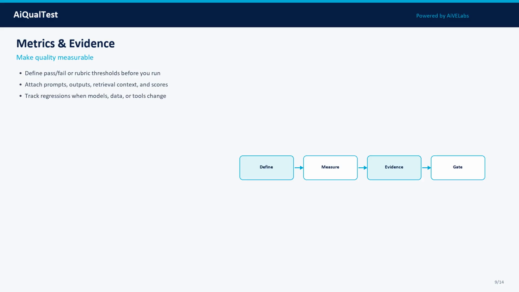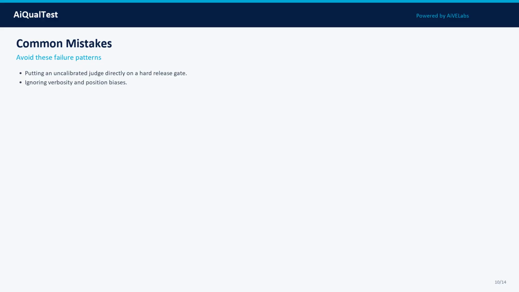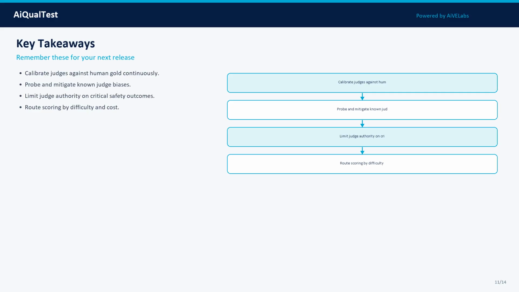Mistake 3: Never refreshing calibration as products change. Mistake 4: Using judges as the sole authority on safety-critical cases. Teams that skip this create silent risk that surfaces in production or audits. The antidote is discipline: small golden sets, explicit thresholds, change control, and monitoring that connects production incidents back to evaluation suites.